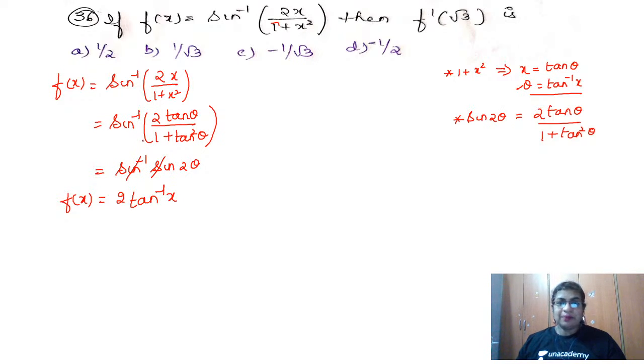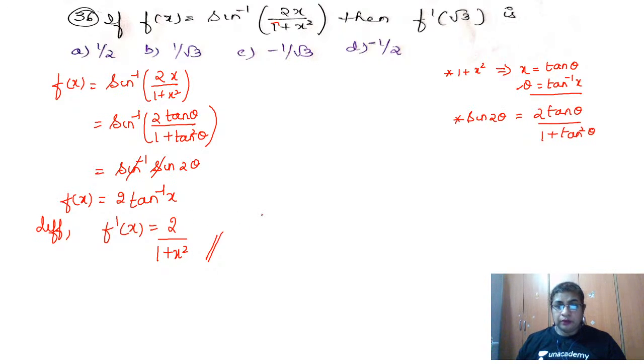What is the next step? Differentiate. If I differentiate with respect to x, I get f dash of x is equal to 2 into the derivative of tan inverse x, which is 1 by 1 plus x square. Now, this is not my answer. I have to find f dash of root 3.